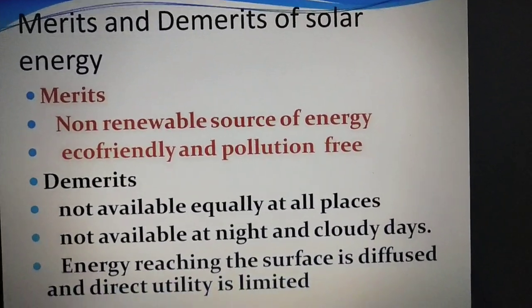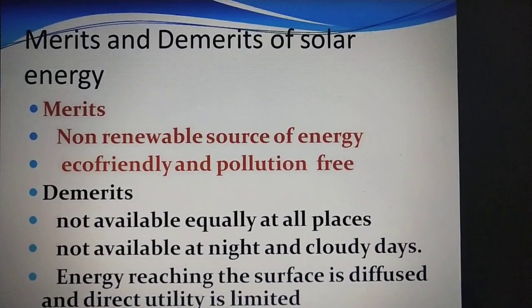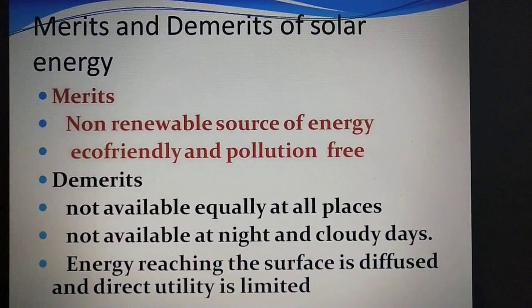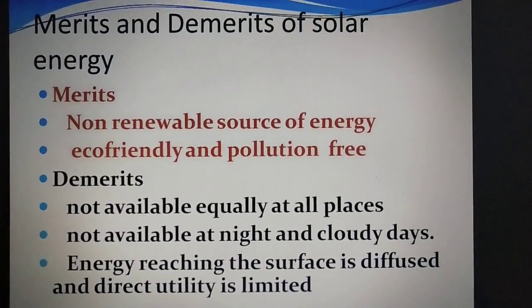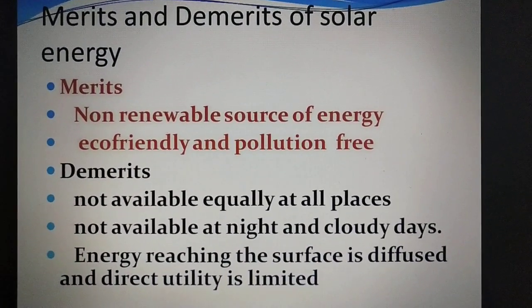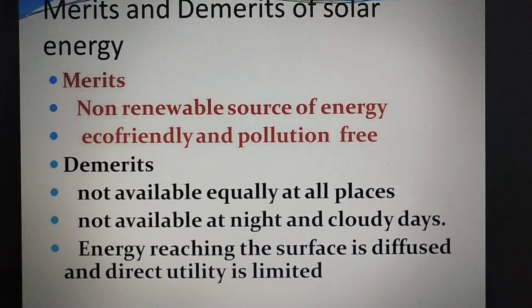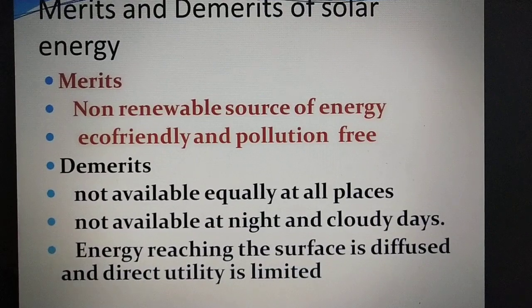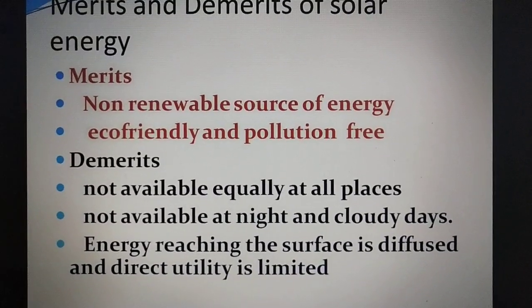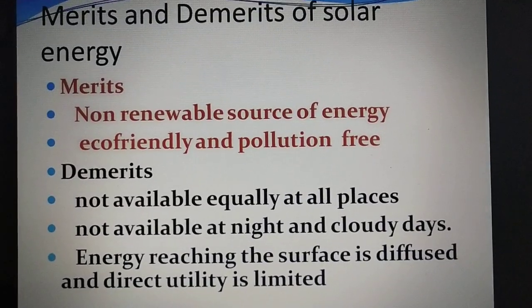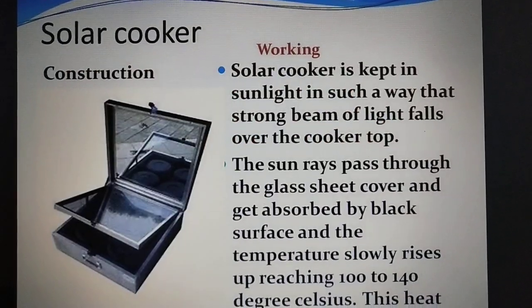Now, what are the merits and demerits of solar energy? Merits: everyone knows it is a renewable source of energy, eco-friendly and pollution-free. Demerits: the sun's rays or sunlight are not equally distributed. Then it is not available at night and on cloudy days. And energy reaching the surface is diffuse, so direct utility is very limited.